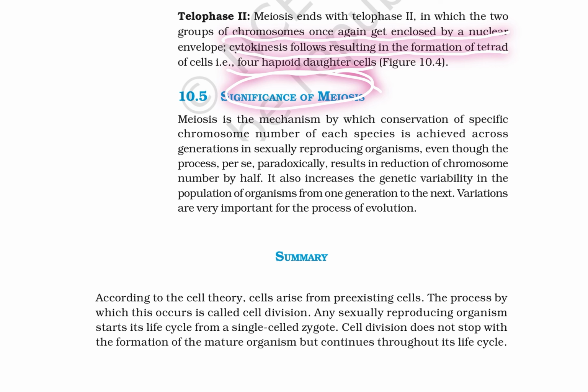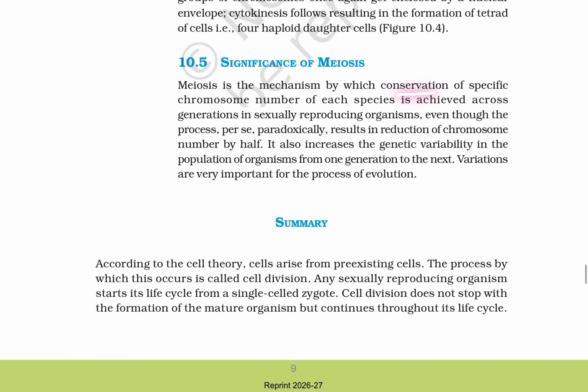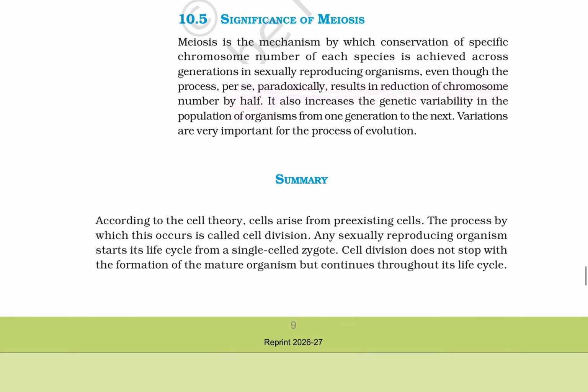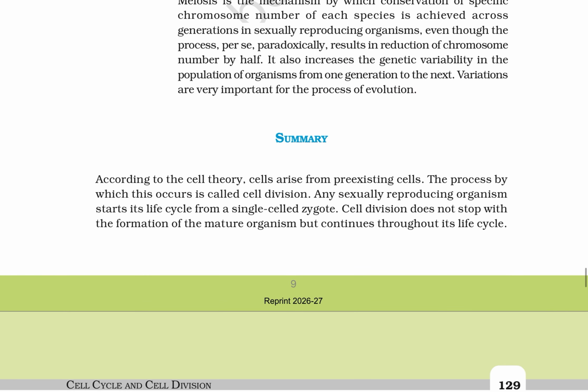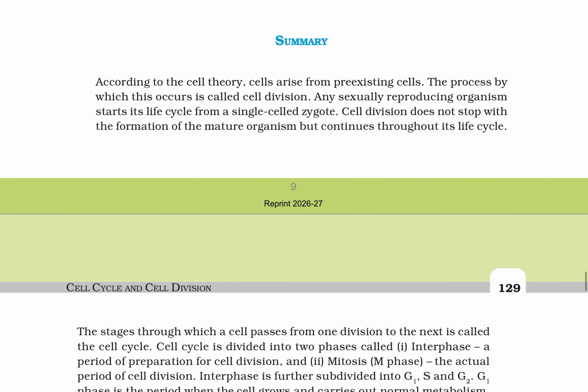Significance of meiosis. Meiosis is a mechanism by which a conservation of the specific chromosome number of each species is achieved across generations in sexually reproducing organisms. Even though the process paradoxically results in reduction of chromosome number by half, it also increases genetic variability in the population of organisms from one generation to the next. The variations are very important in the process of evolution.